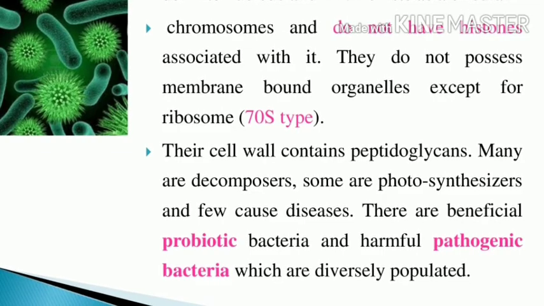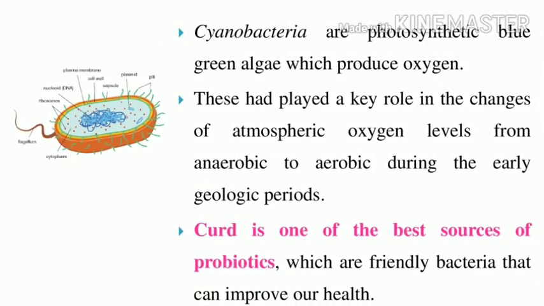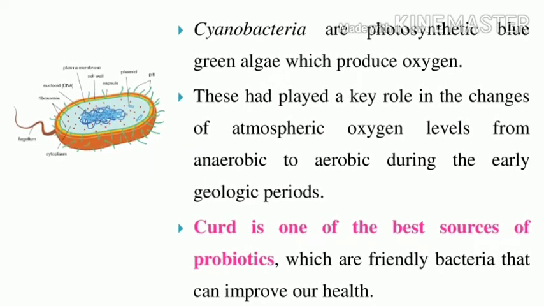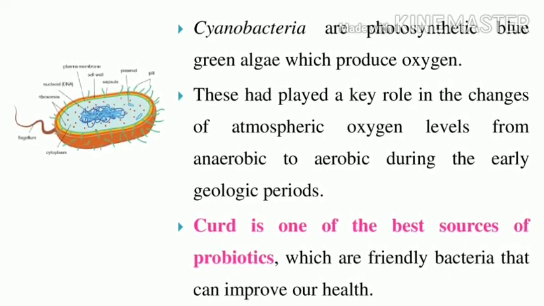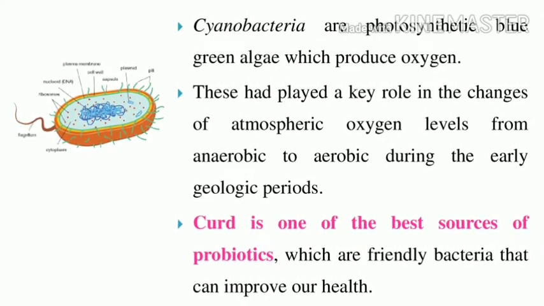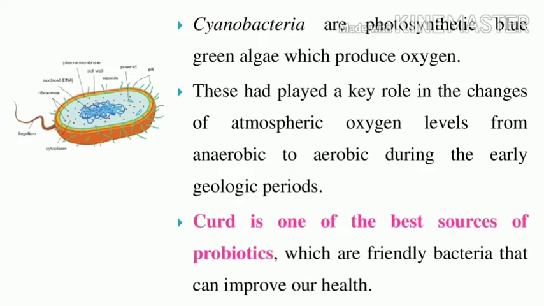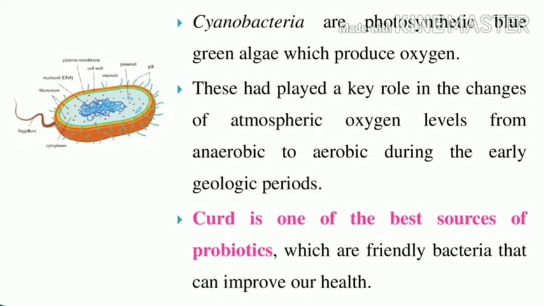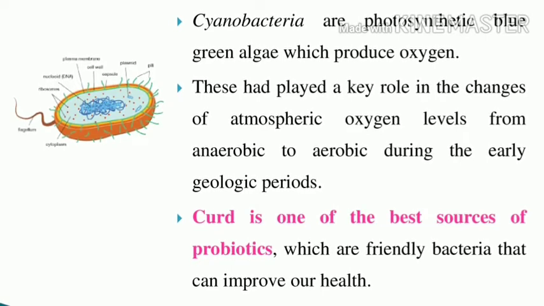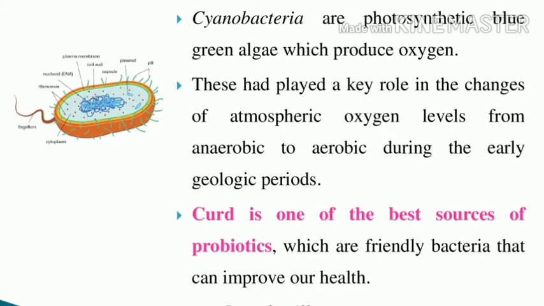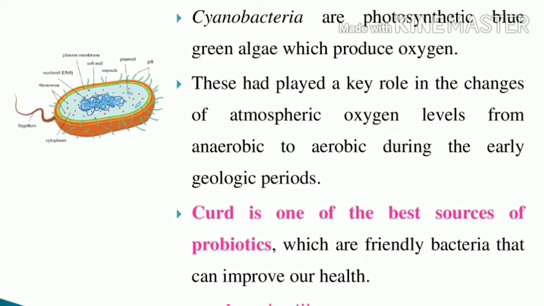Can you understand? Already I said that cyanobacteria is one of the prokaryotes. It is photosynthetic. Cyanobacteria is blue-green algae, which can produce oxygen and prepare its own food. These play a role in the change of atmospheric oxygen levels from anaerobic to aerobic during the early geological periods.